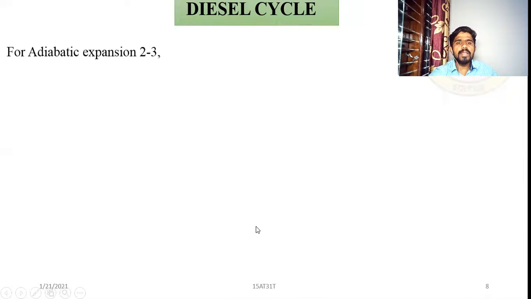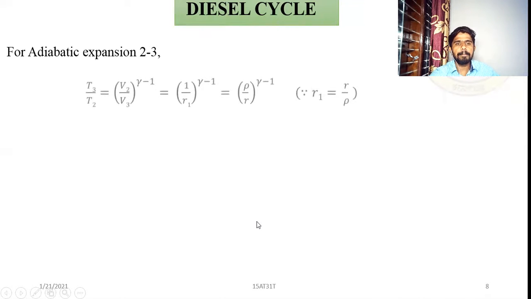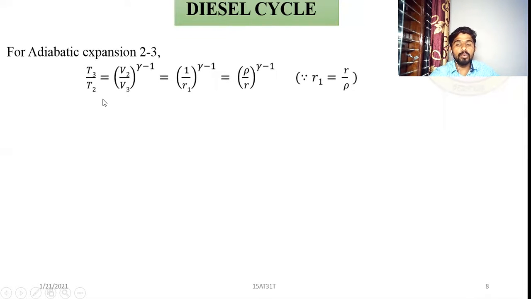Now for adiabatic expansion, that is 2 to 3, according to the pressure, volume and temperature relation, the PVT relation, we can write for adiabatic expansion T3 by T2 is equal to V2 by V3 to the power gamma minus 1. So that is equal to 1 by R1 to the power gamma minus 1. R is the ratio, the compression ratio. So that is equal to rho by R to the power gamma minus 1, because in the previous slide we have discussed 1 by R1 is equal to rho by R, because R1 is equal to R by rho.